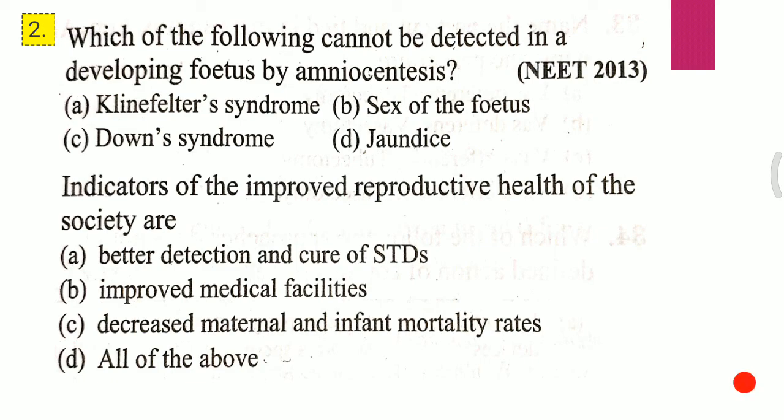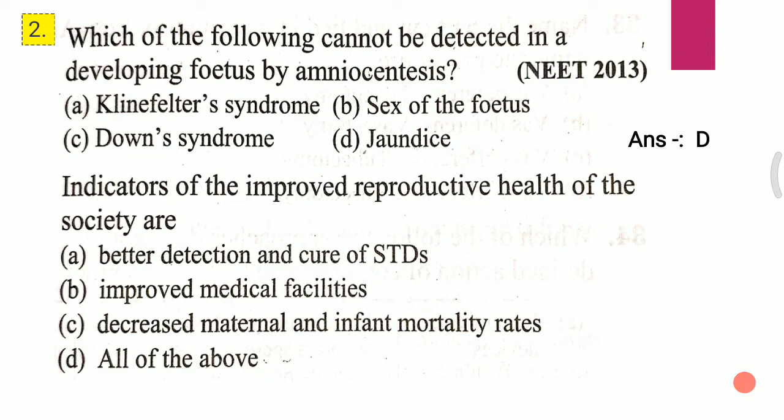Slide 2, Question 1. Which of the following cannot be detected in a developing fetus by amniocentesis? A, Klinefelter syndrome; B, sex of the fetus; C, Down syndrome; D, jaundice. The answer for this question is D, that is jaundice.